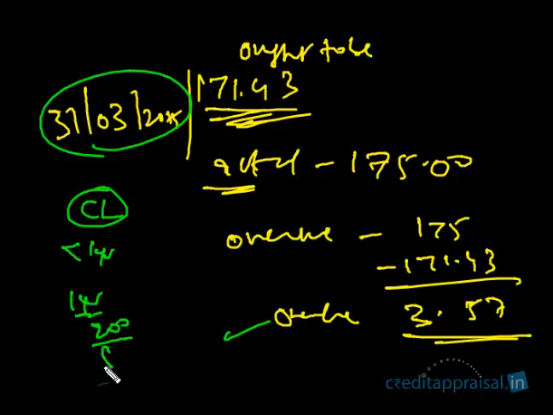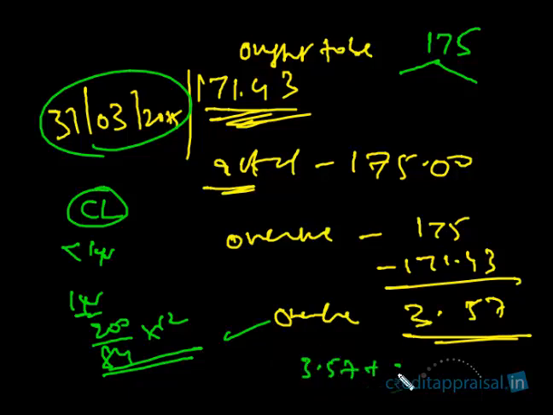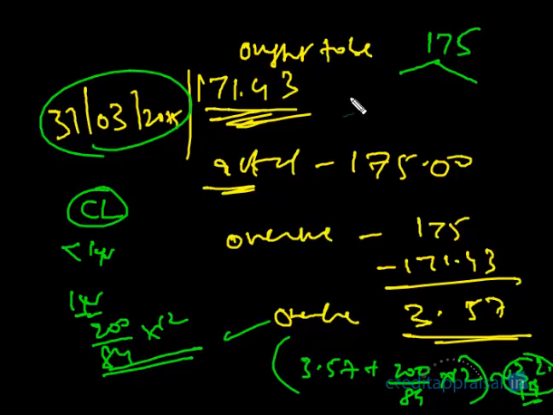Here the per installment amount is 200/84, which we discussed. For the coming 12 months starting from 2015, this is also going to be a current liability. While the outstanding is 175, in the CMA data you are going to show this 3.57 plus 200/84 into 12, which works out to around 32 lakhs, 32.14. So out of this, 32 lakhs will be current liability. Is this clear? The balance is term liability. So the answer to this question is 32 lakhs.